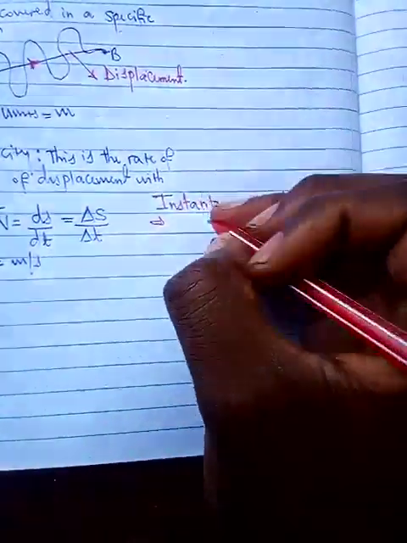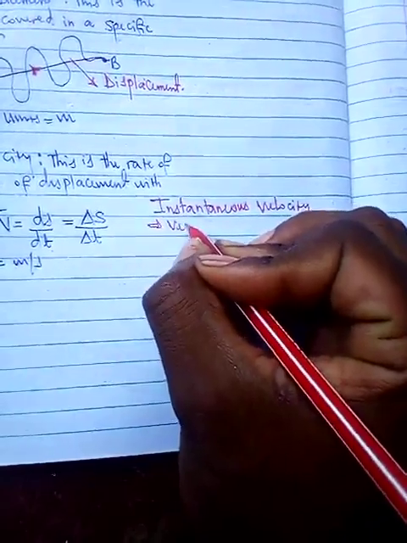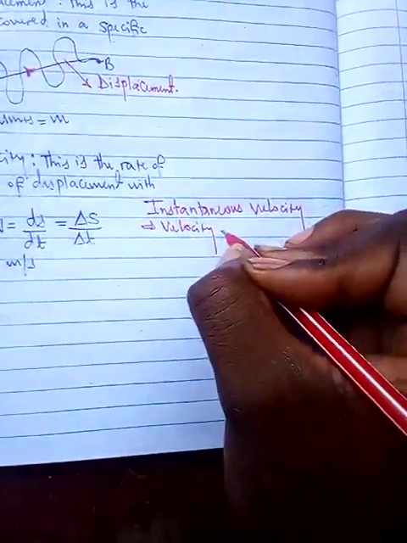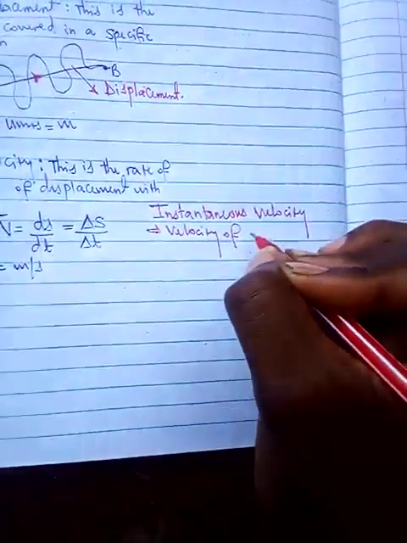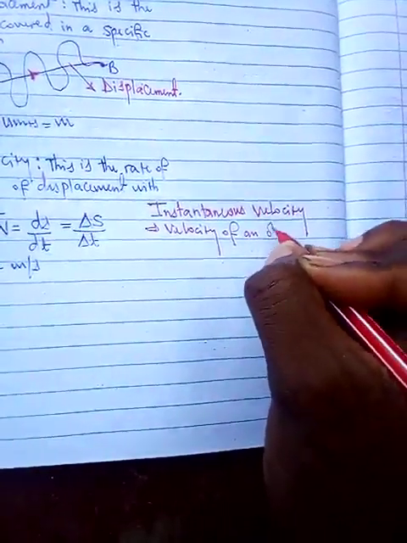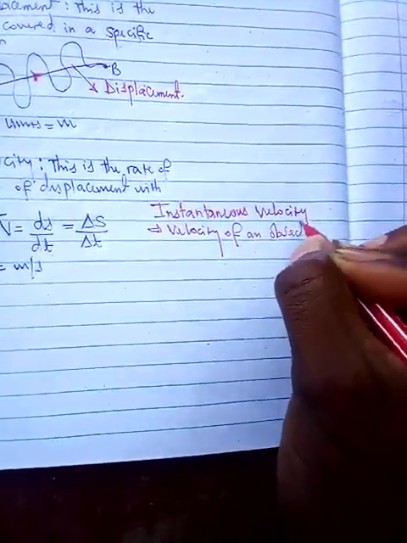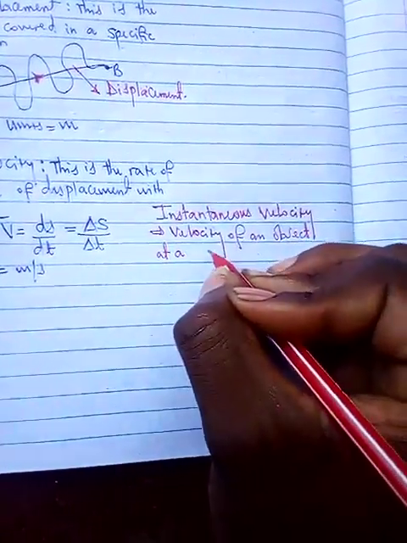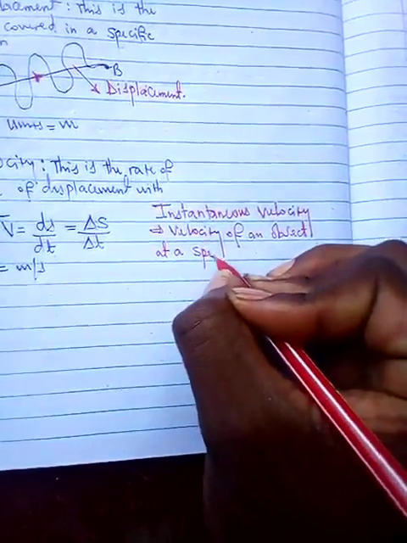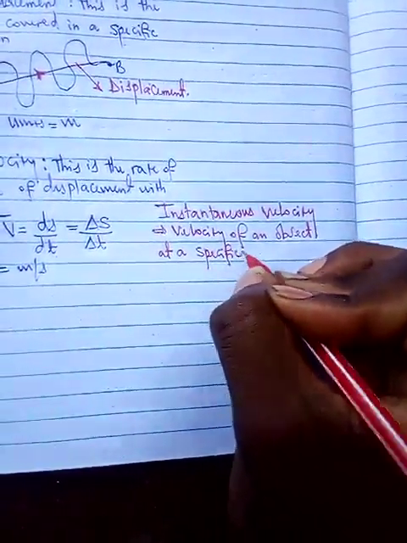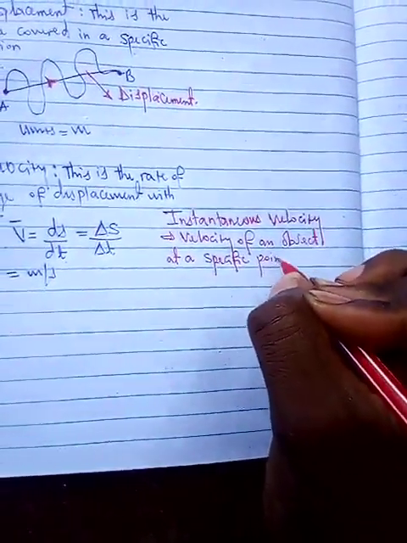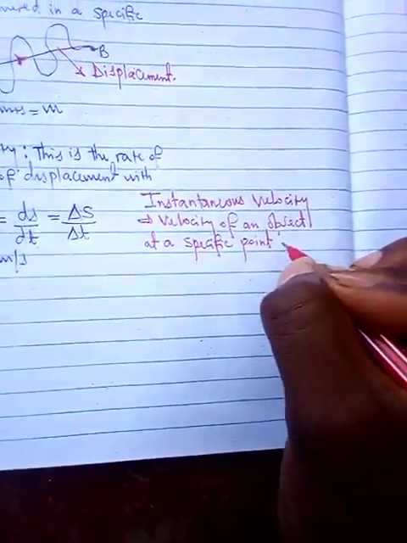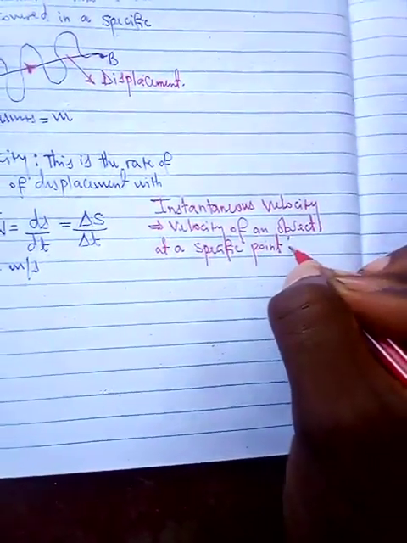This is just the velocity of an object at a specific point in time.